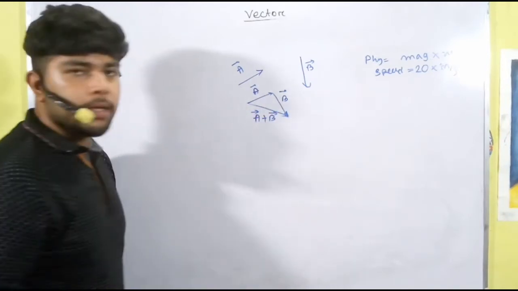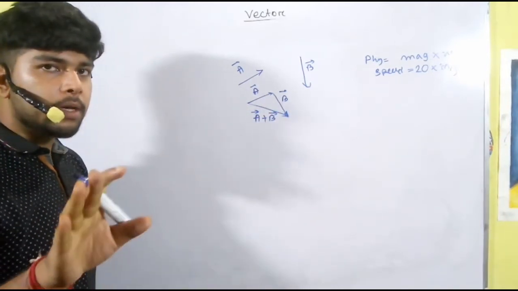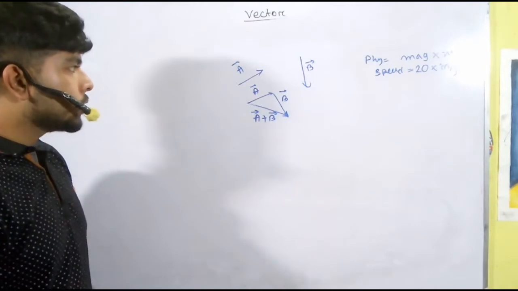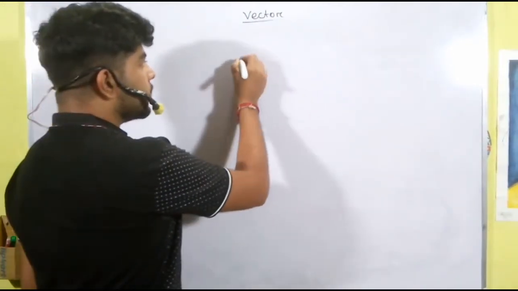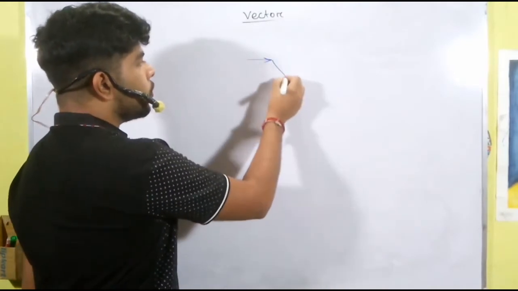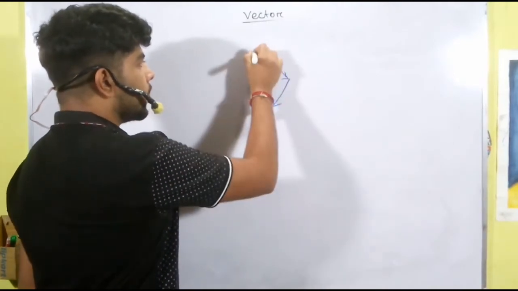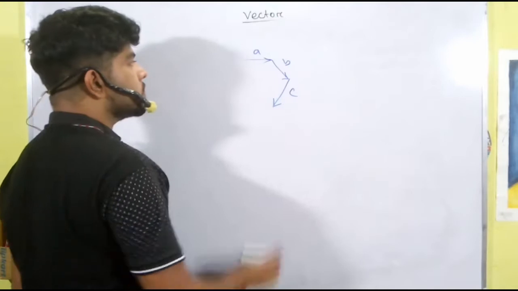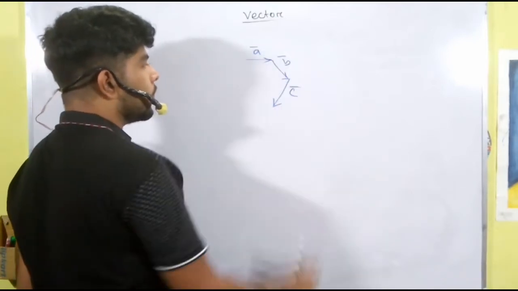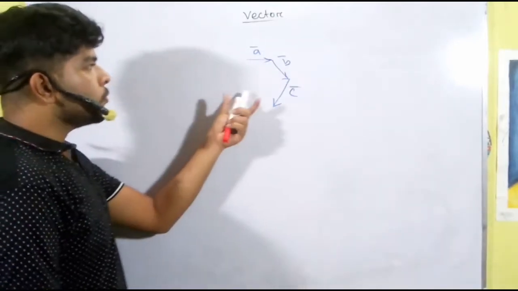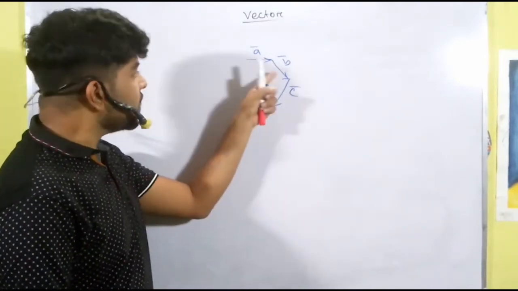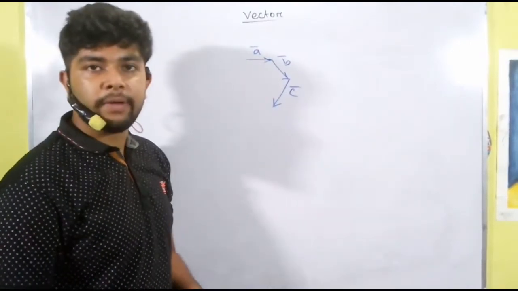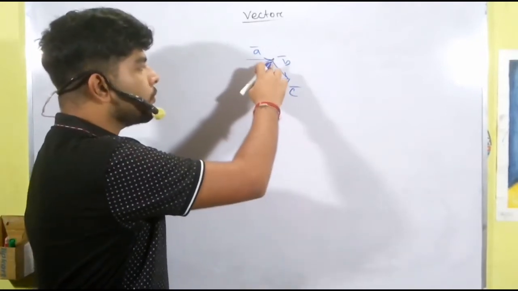Okay, I think some doubt has come in your mind, so let's see more vectors. Now if we take more vectors, A, B and C, suppose these are 3 vectors. The head to tail method says that we have to join the tail of each vector with the head of the previous vector.